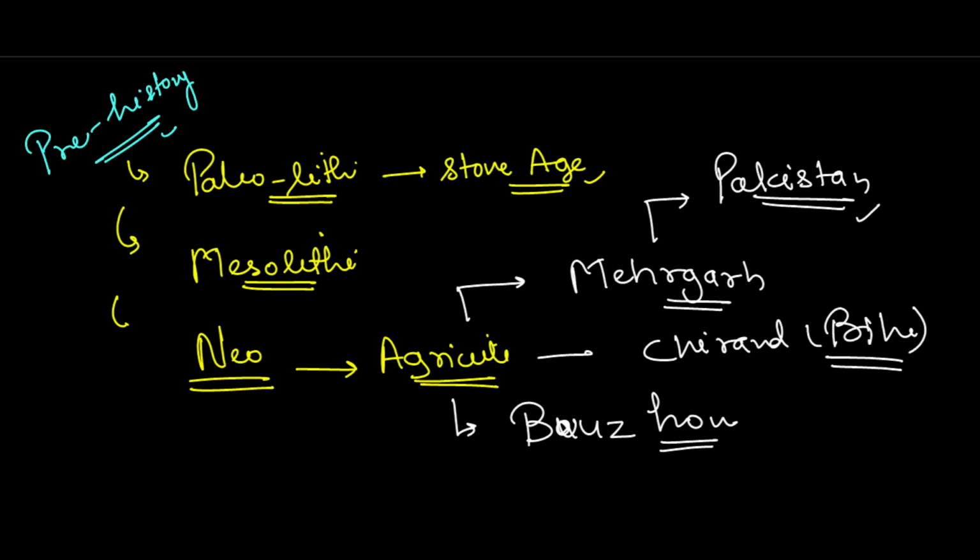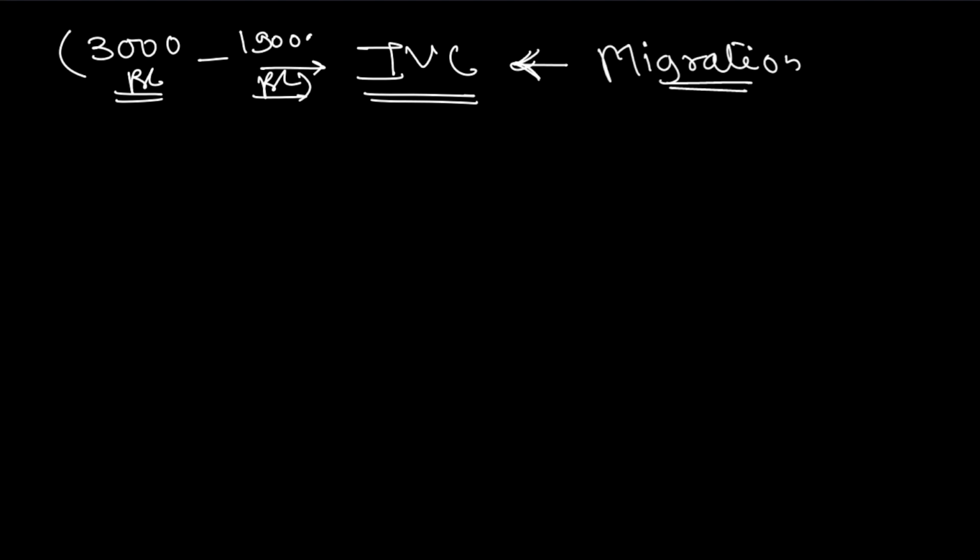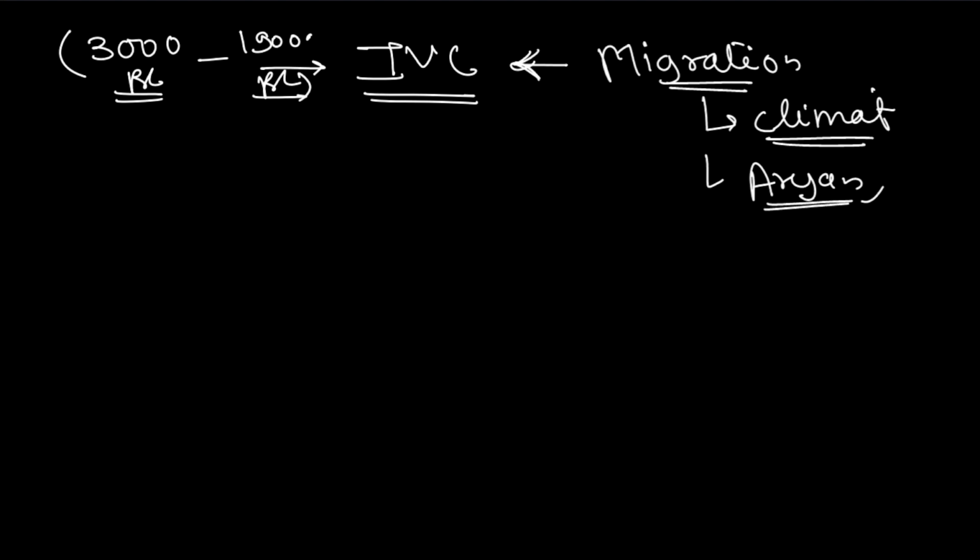Then we move on to the next phase, which is the Indus Valley Civilization, the IVC. It's a major chapter in your history. Whenever you are reading the history books in future, you will come across this chapter, IVC. This was a civilization in India which existed between 3300 BC to 1900 BC. It was destroyed for unknown reasons or people migrated. There are multiple theories about what caused these migrations. Was it climate change? Some say that it was Aryan invasion and different things.